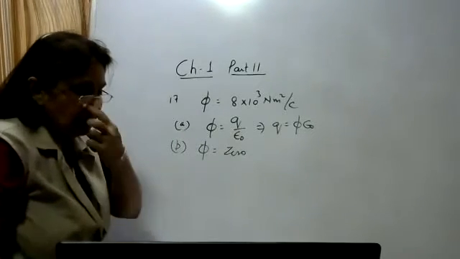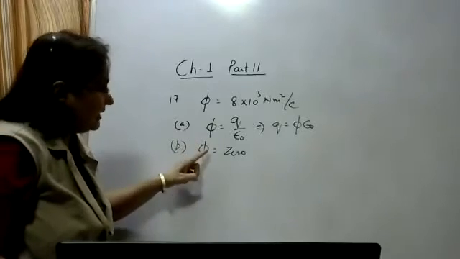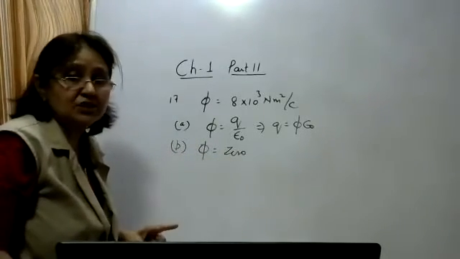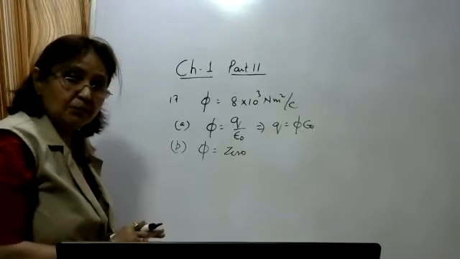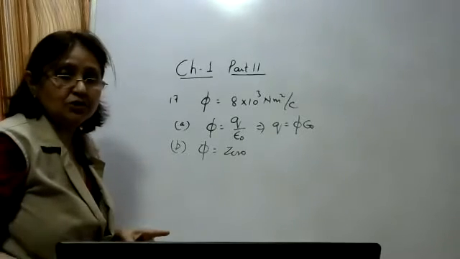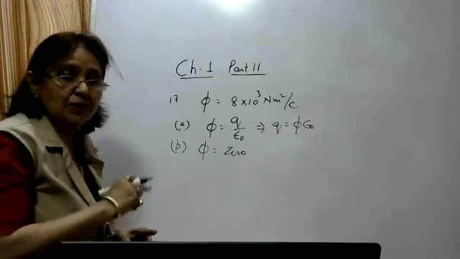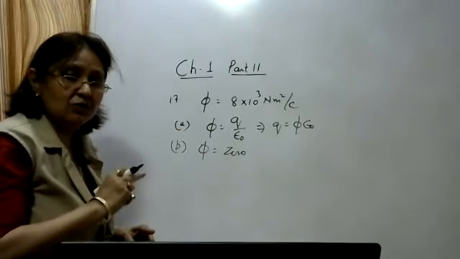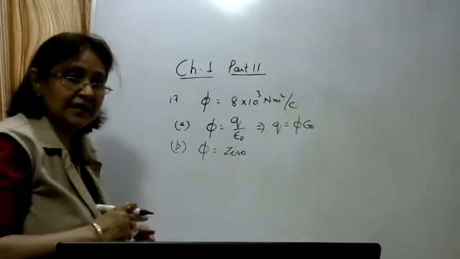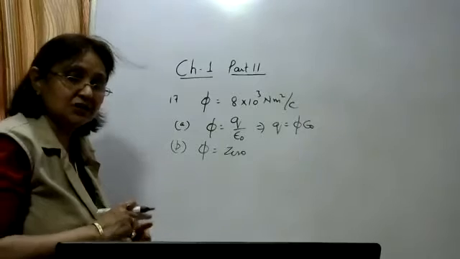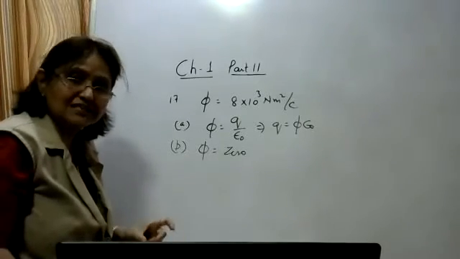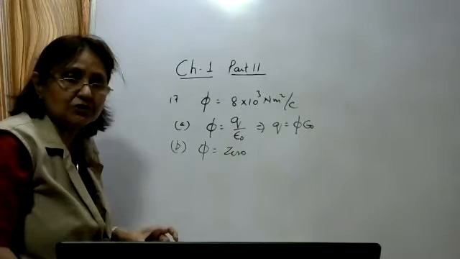Yes, but here it is not necessary. If the net flux is zero, it does not mean there is no charge inside the box. There can be charges: a positive charge and an equal amount of negative charge. Due to the positive charge, the electric field lines will be passing outwards, and due to the negative charge, the electric field lines will be passing inwards. So the net flux in that case will also be equal to zero. That is, if there is a dipole inside the box.